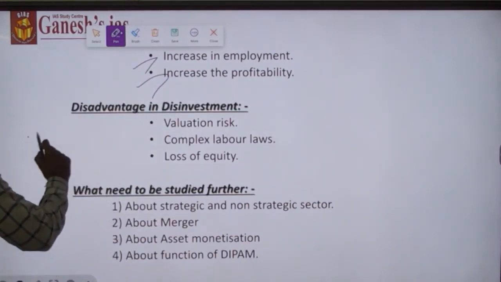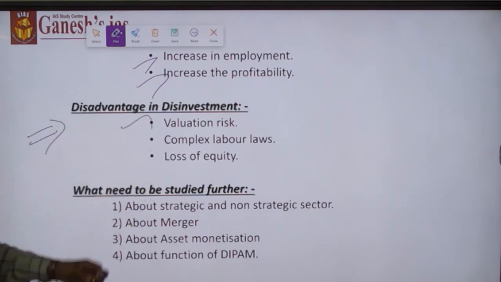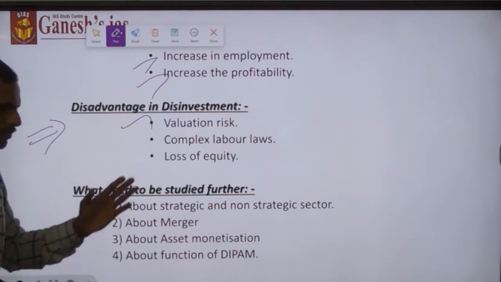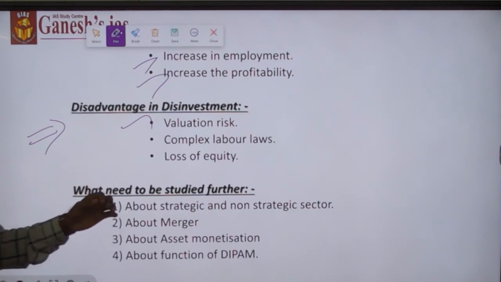And what are the concerns related to disinvestment? There is a risk of valuation. Right now there are no proper standards in relation to valuation of a particular central public sector undertaking's disinvestment process.